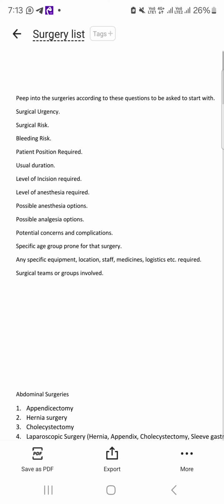Then the specific age group prone to that surgery, which is usually the elderly population. Then any specific equipment, location, staff, medication, logistics. So this is just an idea. In this scenario I took a little more time, but I hope you understand what my aim is.